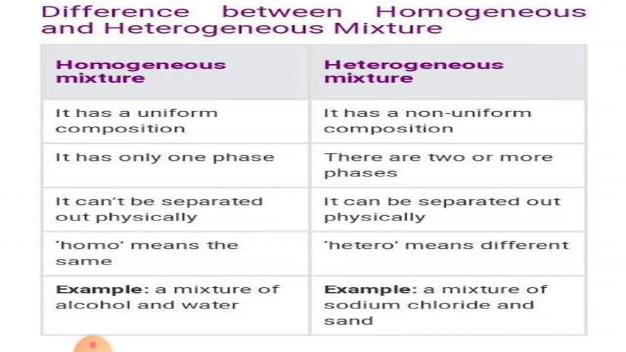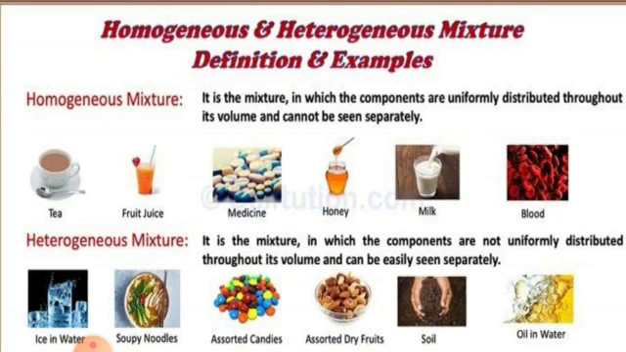Difference between homogeneous and heterogeneous mixtures. Homogeneous has a uniform composition. Heterogeneous has a non-uniform composition. A homogeneous mixture has only one phase. A heterogeneous mixture has two or more phases. A homogeneous mixture cannot be separated out physically. A heterogeneous mixture can be separated out physically. Homo means same. Hetero means different. Example of homogeneous mixture: alcohol and water. Heterogeneous mixture example: sodium chloride and sand. Clear?